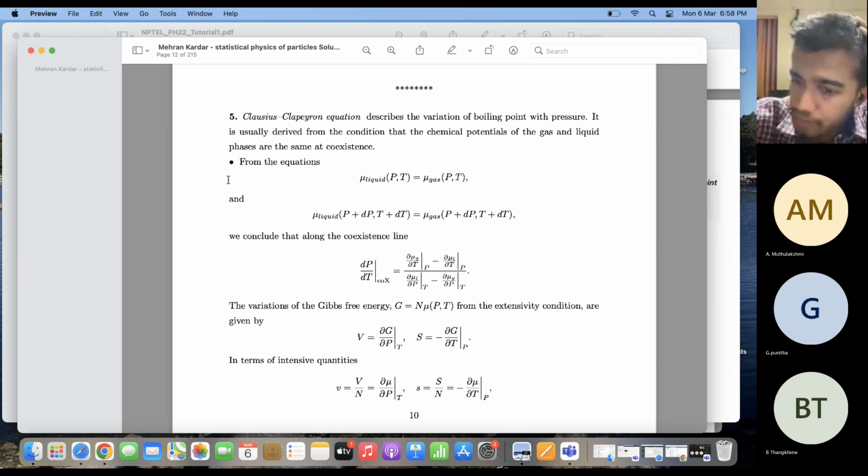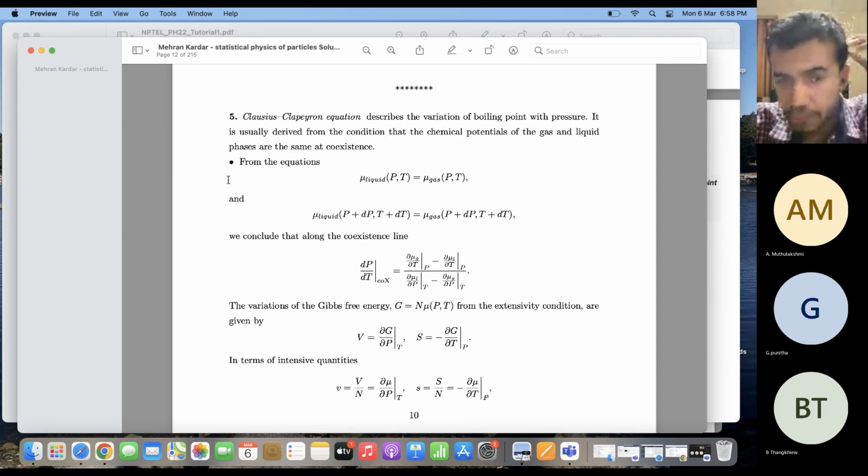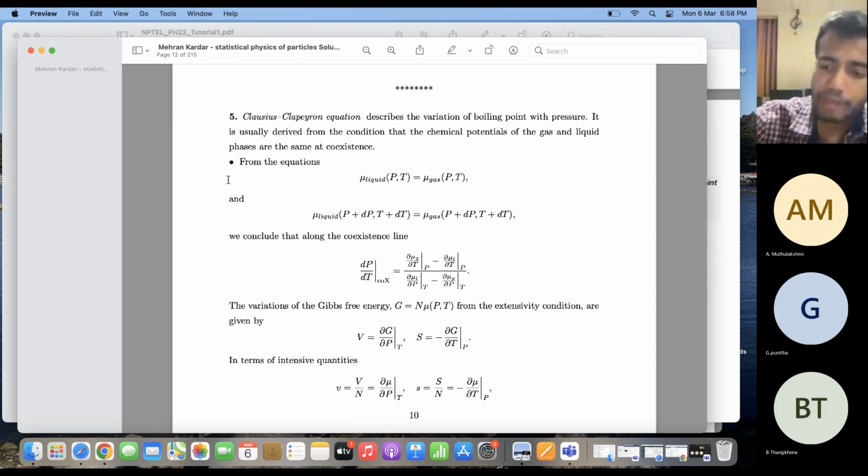So suppose you have water and gas coexisting. At the boiling point, water and gas as steam coexist together, right? And the boiling point of water depends upon the pressure, right? At sea level the boiling point is something. If you go to the top of Mount Everest, it will be something different, because the pressure is different over there. So if you plot the variation of the boiling point on a pressure versus temperature graph, you will see that with pressure, the boiling temperature of water changes. And the slope of this pressure versus temperature graph for the phase transition is given by the Clausius-Clapeyron equation.